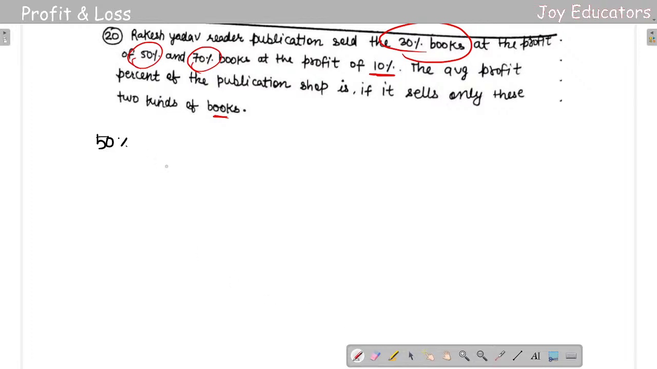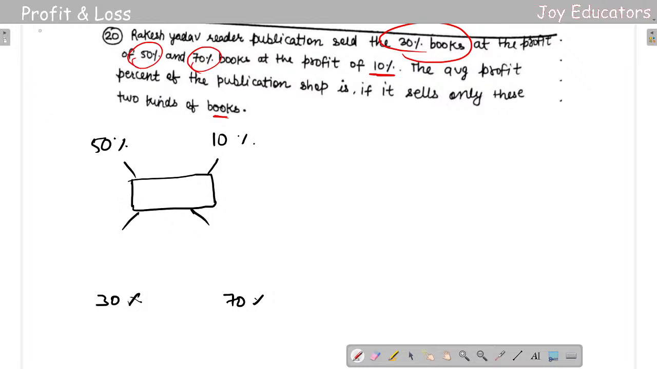How to do this problem: 30% of the books he's selling at a profit of 50% and 70% of books he's selling at a profit of 10%. So what you can do here is just put it out like this. The average profit percent of the publication, if it sells only these two kinds of books. So we don't know the average; we are supposed to get the average. So the same old story. Getting the average is really simple.